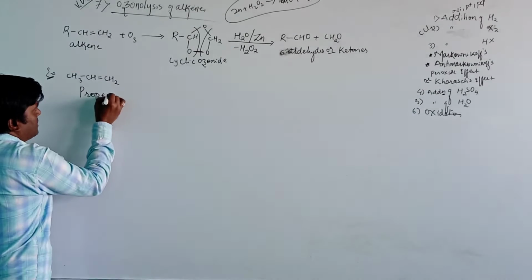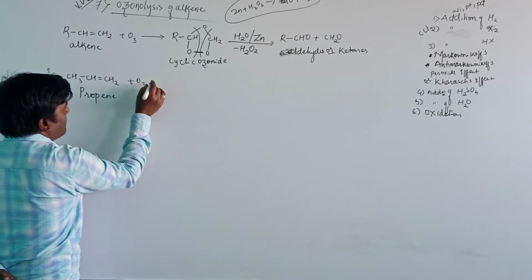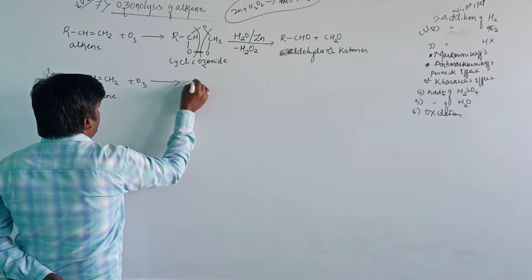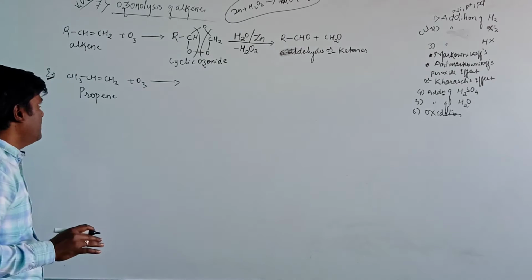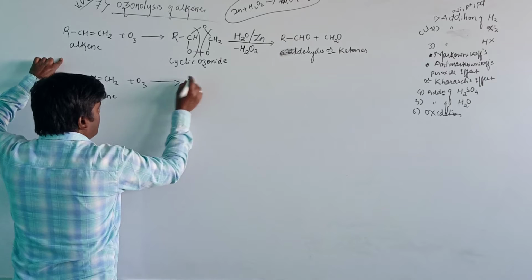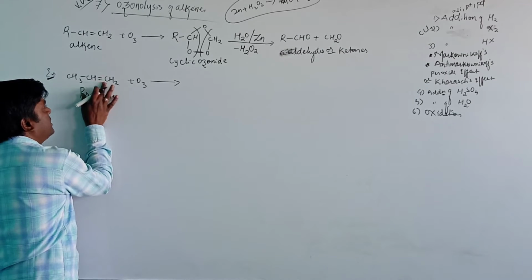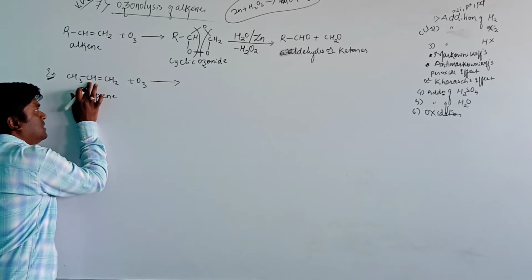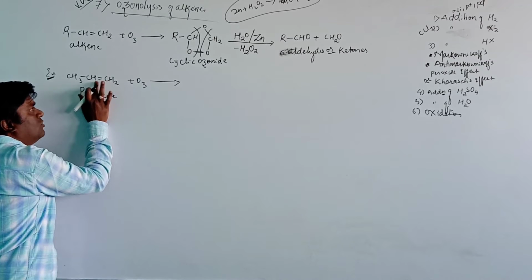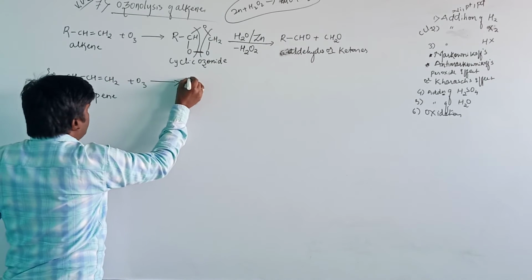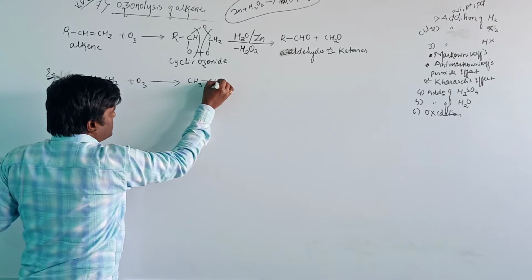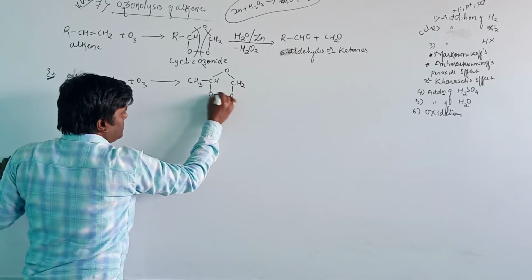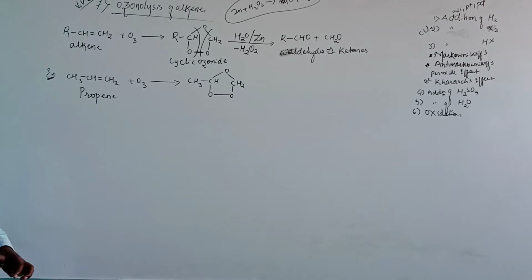Propene, when it reacts with ozone, produces a cyclic ozonide. The cyclic ozonide will be formed here. The ring is formed involving the carbon atoms of the double bond. These two carbon atoms are involved in the formation of a ring. Then it will be CH3CH, CH2, then oxygen. Then it is known as a cyclic ozonide compound.